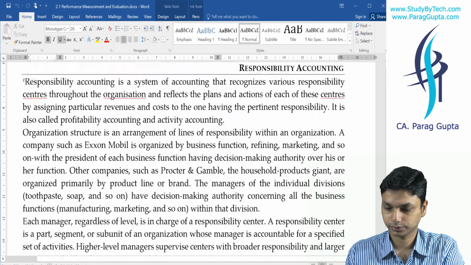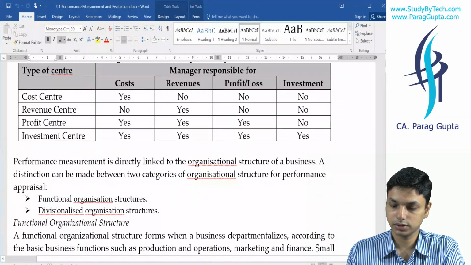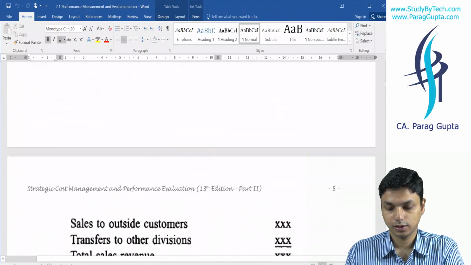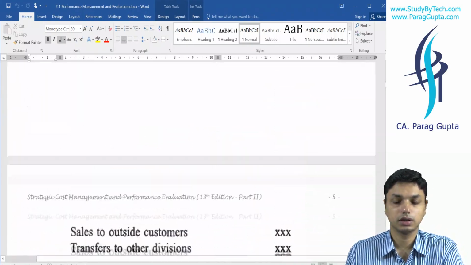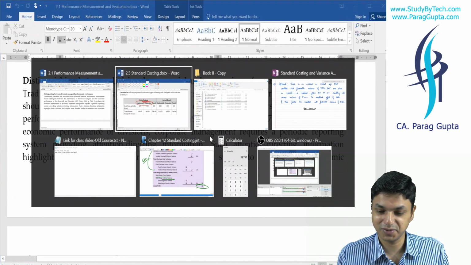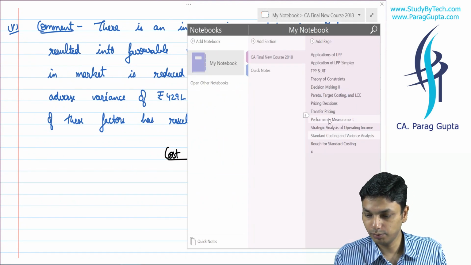Anyhow, let us start understanding this concept. So you will say, sir, what is this performance management? What did you teach us in performance management? Please recall for us.